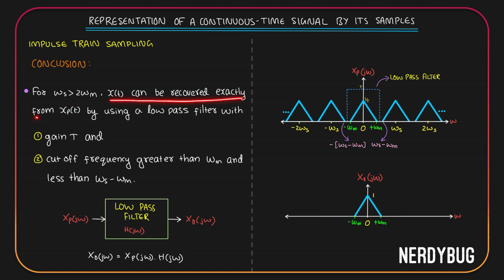So when ωs is greater than 2ωm, x(t) can be recovered exactly from xp(t). How? By using a low pass filter. And the conditions for the low pass filter are it should have gain T, so that when you multiply Xp(jω) with H(jω), 1/T will be multiplied by T and you will get 1 like this. The second condition is its cutoff frequency should be greater than ωm and less than ωs minus ωm, so that it will lie in the space between the two replicas.